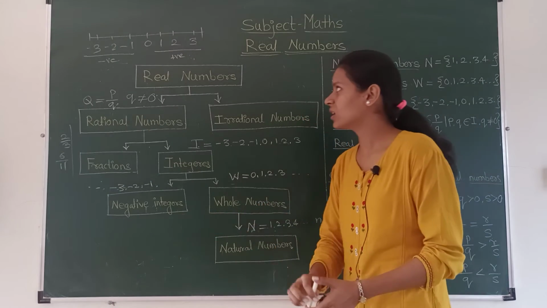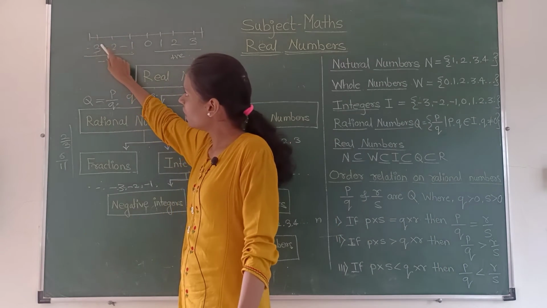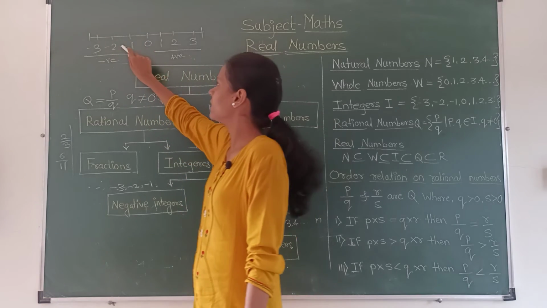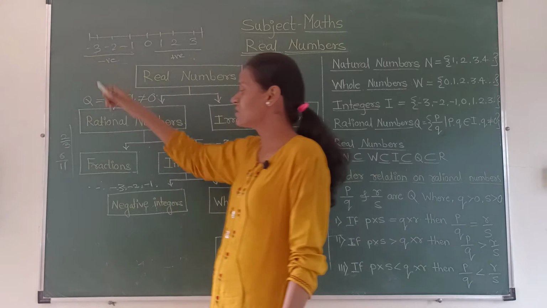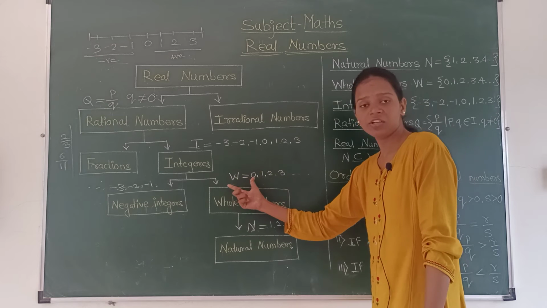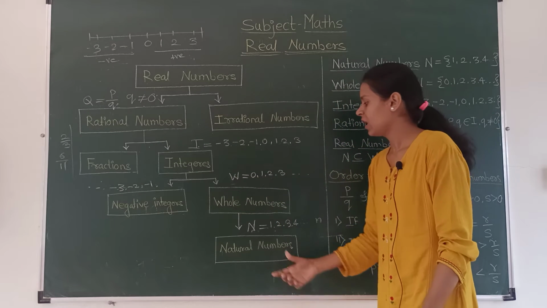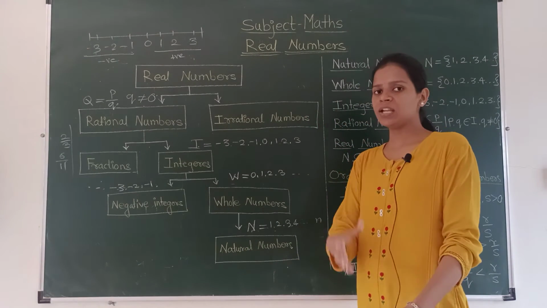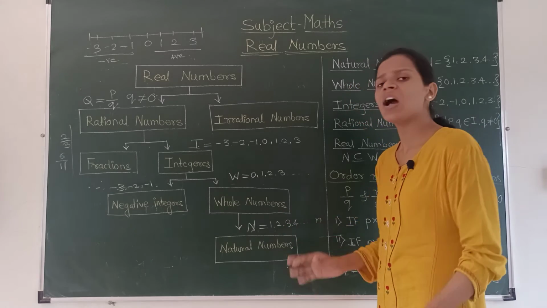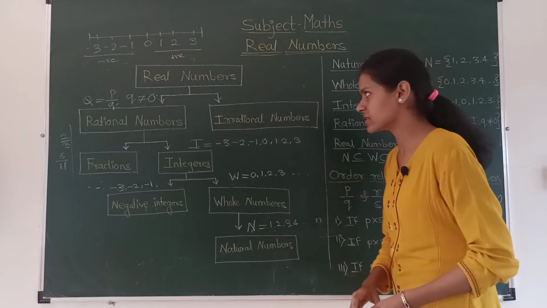Negative integers are what? The numbers lying to the left of 0 on the number line, that is minus 1, minus 2, minus 3, are called negative integers. And whole numbers are what? We denote whole numbers by capital W, and they are 0, 1, 2, 3. Whereas natural numbers are called counting numbers, and natural numbers are 1, 2, 3, 4, and so on up to the nth term, because we don't know up to what number we have to count.